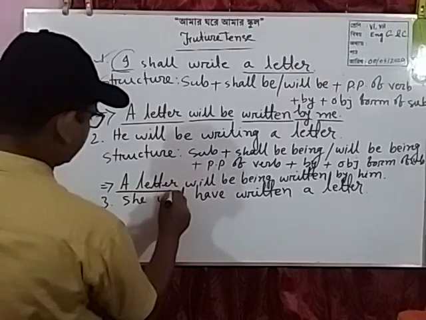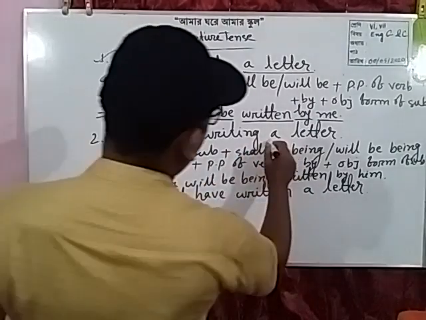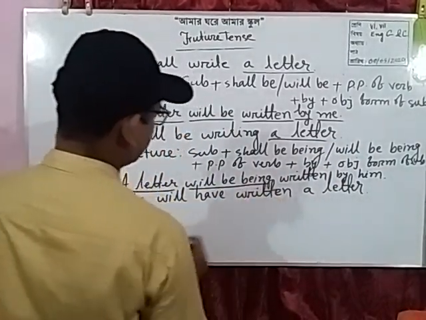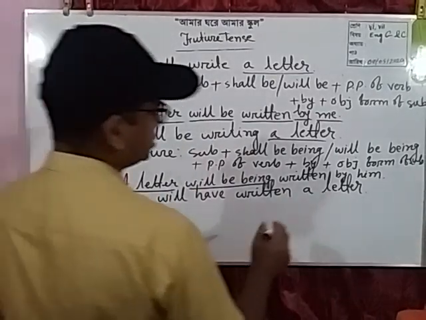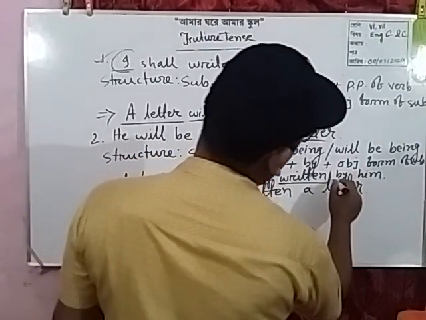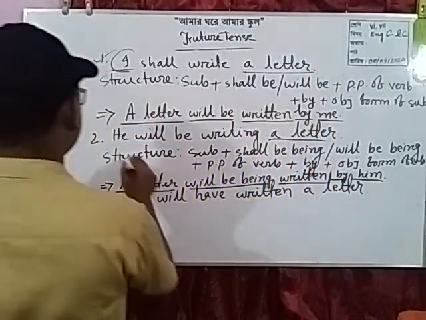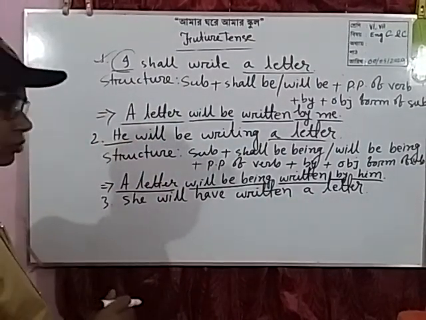A letter, subjective form of the object, will be being according to the subject because it is future continuous tense, written, past participle of the main verb, next by plus objective form of the subject.